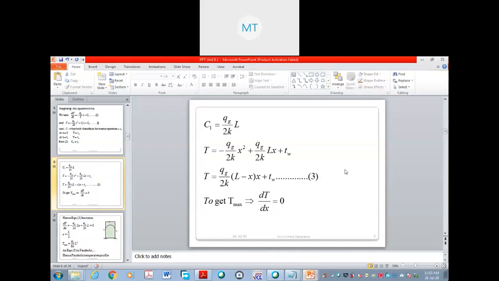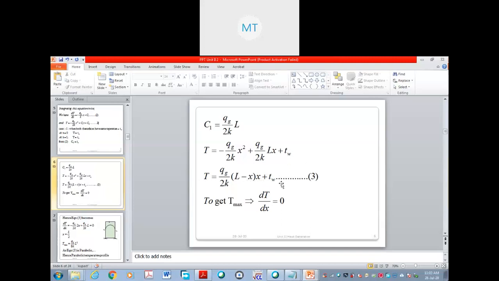I have put the c1 and c2 values here. After that, we have taken qg by 2k common. L minus x into x will be lx, and if you multiply here, minus x square. This term we have written first, this term second, and taken qg by 2k into x common. Here l minus x will be in the bracket, and tw as it is. Okay, this is the equation.